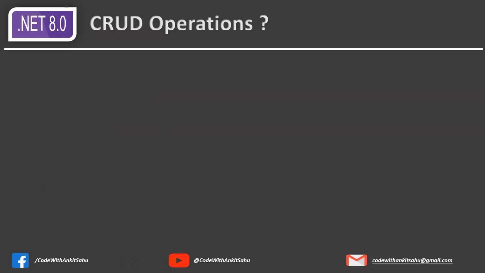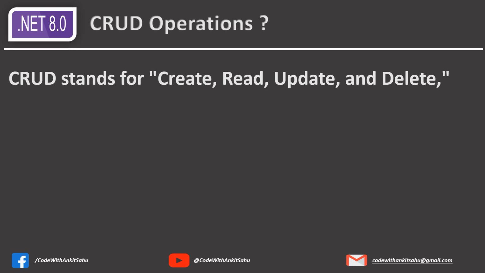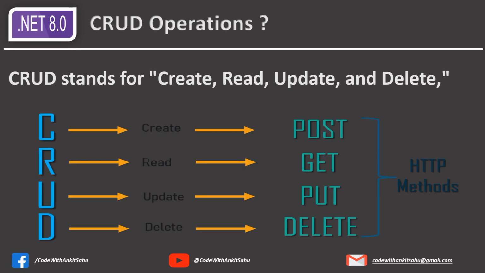What is the CRUD operation in a Web API? Let's discuss. CRUD stands for create, read, update and delete. C stands for create. In an API, we have a POST HTTP verb. It's used to add any new entry.